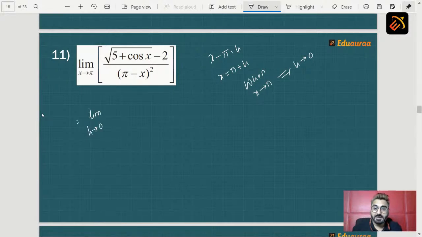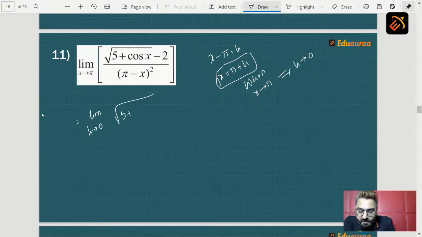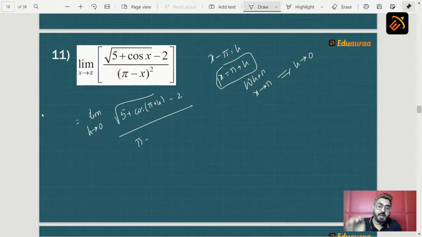Wherever there is x, there it will be pi plus h. So students, here we will write this as root of 5 plus cos of pi plus h minus 2 upon pi minus x, in place of x comes pi plus h, meaning minus pi minus h whole square.